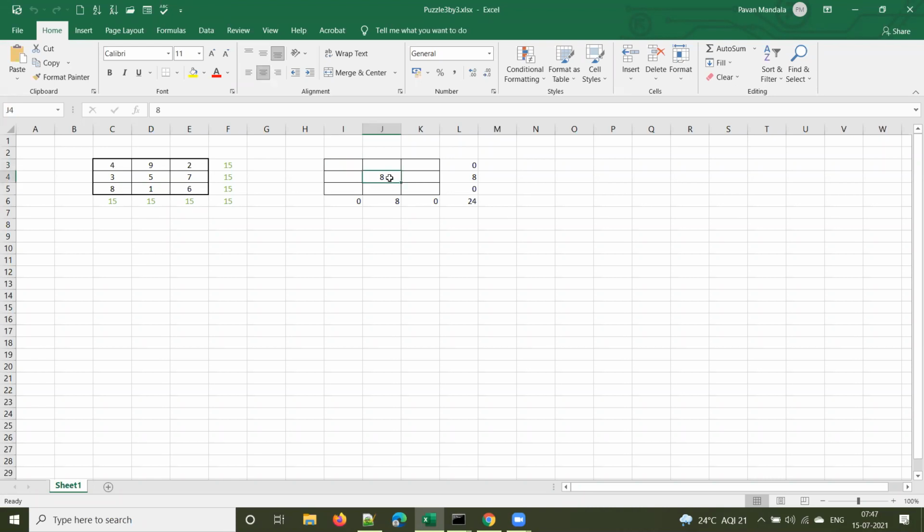I gave a big clue here: the number in the middle cell should be the sum that we want divided by 3. Here in this case we want 24, so 24 by 3, so 8 only should be here. And I asked you to identify some pattern, guys. Did anyone identify that pattern, or did you forget completely after the session?